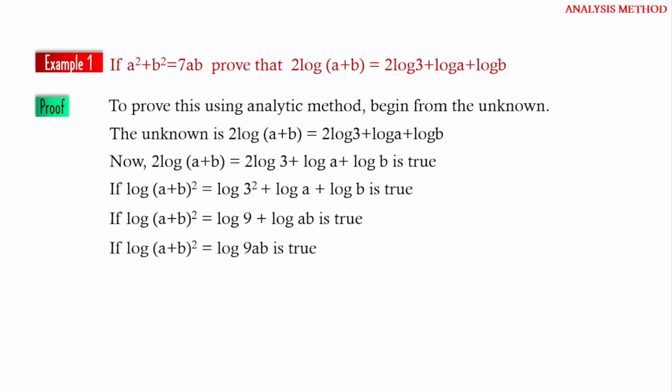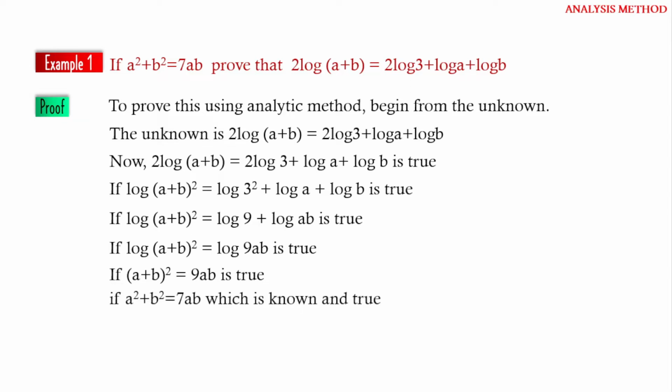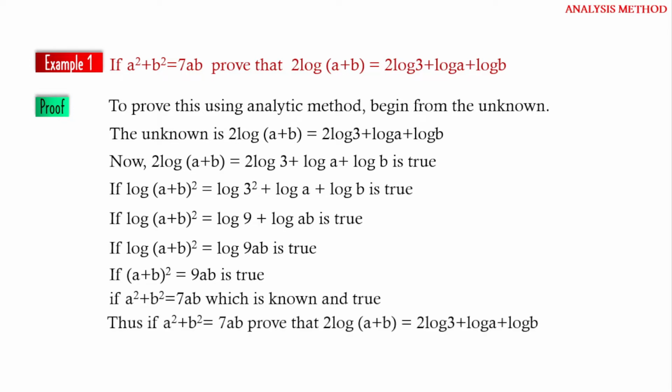That is, if log of (a plus b) whole square equal to log of 9ab is true. If (a plus b) whole square is equal to 9ab is true. And a square plus b square equal to 7ab, which is known and true. Thus, if a square plus b square equal to 7ab, which proves that 2 log of (a plus b) is equal to 2 log 3 plus log a plus log b.